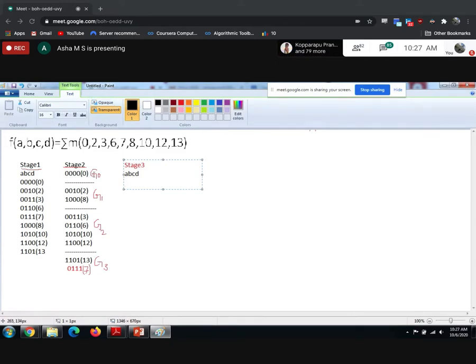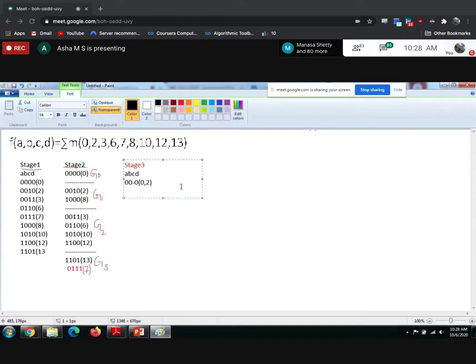Now you compare decimal 0 with decimal 2. How many bits are differed? 1 bit. Which bit is it? The bit C. So what will you be getting as the resultant? 0 0 hyphen 0. So what did you compare? 0 comma 2. Next, compare 0 with 8.